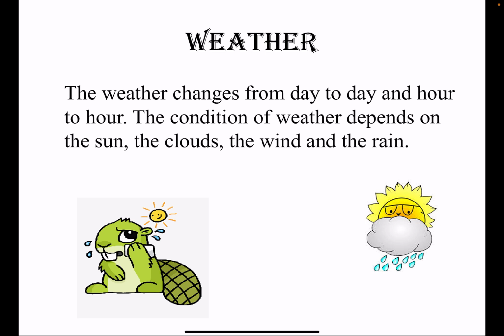Especially in Rajasthan, in Kota, loo starts blowing. Loo means warm wind, hot winds. They are called loo. They start blowing. So you stay indoors with coolers and air conditioners on. And in the evening, again, it becomes pleasant. We go out and play. So weather changes from day to day and from hour to hour. The condition of weather depends on the sun, the clouds, the wind and the rain. All these four factors, they determine the weather.